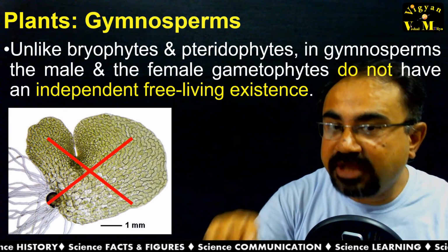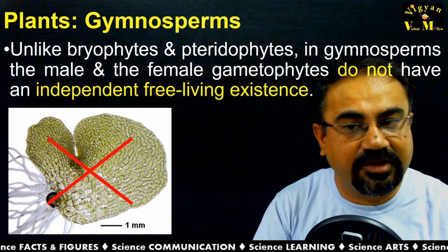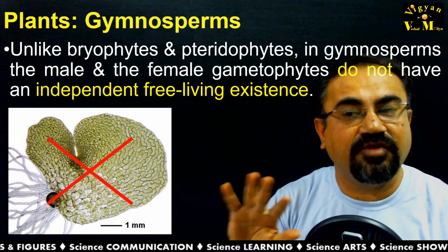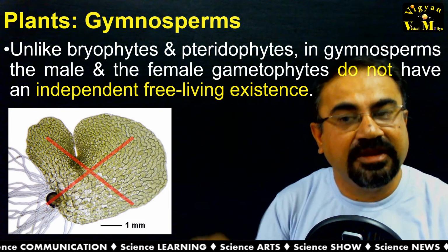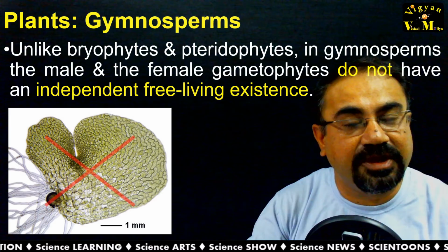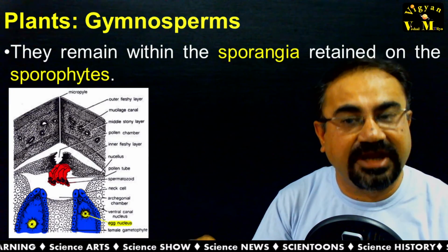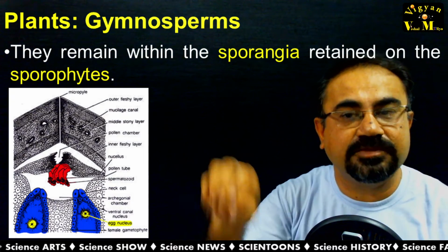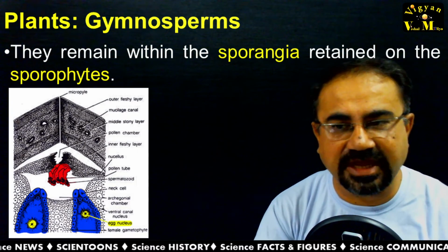So this gametophytes, like in the bryophyte and pteridophyte, here it is not free. So unlike in bryophyte and pteridophyte, in the gymnosperm, male and female gametophyte are not independent, are not free living. They are remaining or retaining within the sporophyte, in case of female sporophyte to be precise.